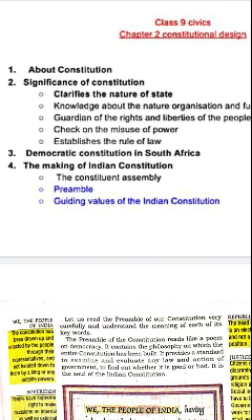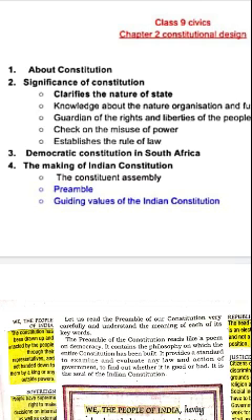The following are some of the basic features of the constitution. Our constitution is a written, enacted and lengthy constitution. First point is written, enacted and lengthy constitution. Our constitution is a written document.